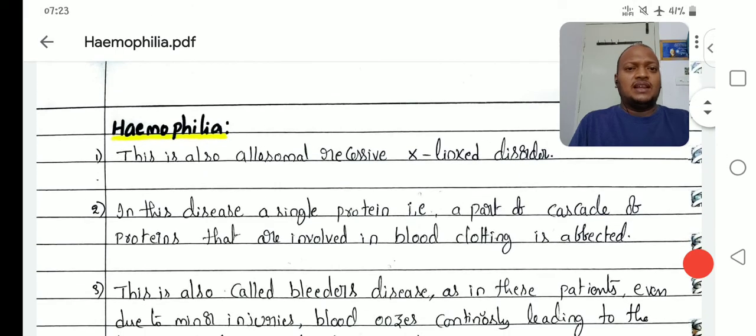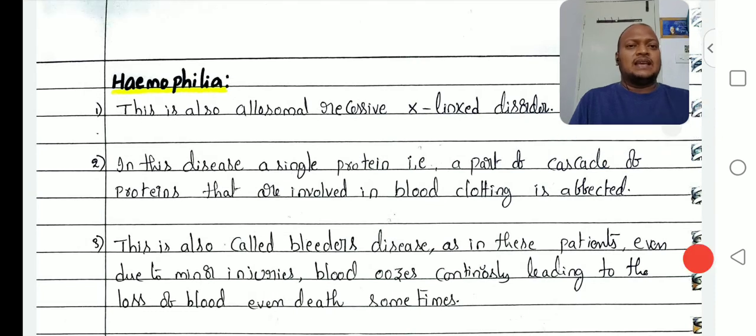So hemophilia is also an allosomal recessive X-linked disorder. Hemophilia is one of the examples for allosomal recessive X-linked disorder, right? Second point, in this disease, a single protein that is part of the cascade of proteins involved in blood clotting is affected. So one protein affected means what? A complete chain is affected in the blood clotting process.